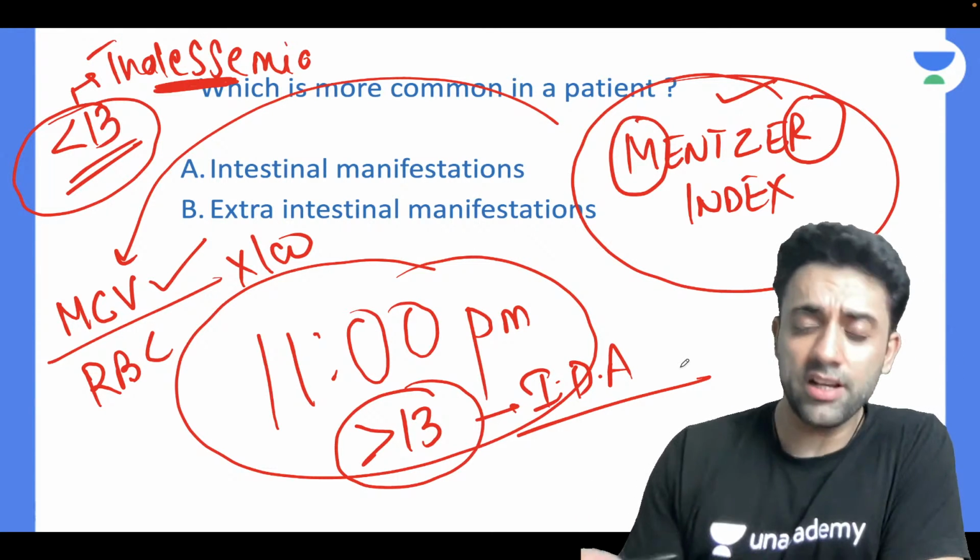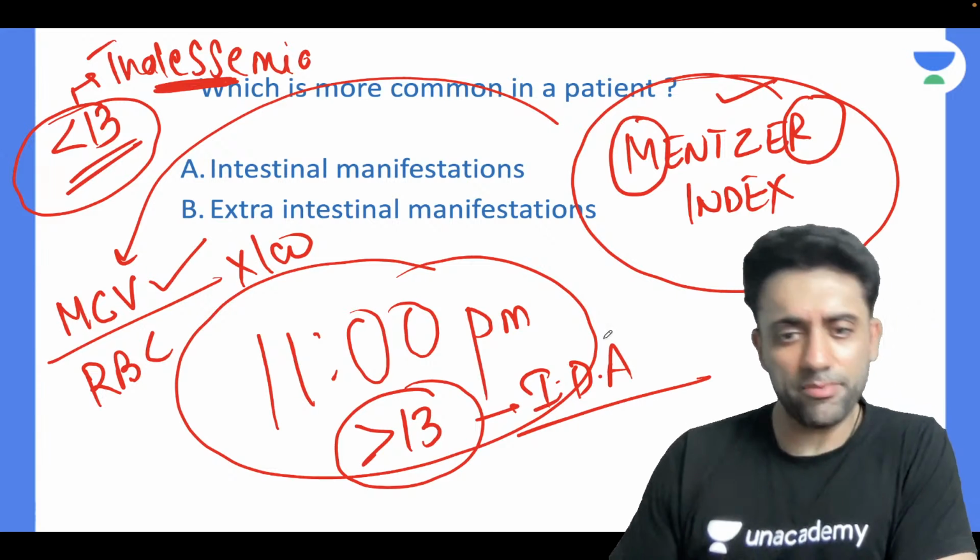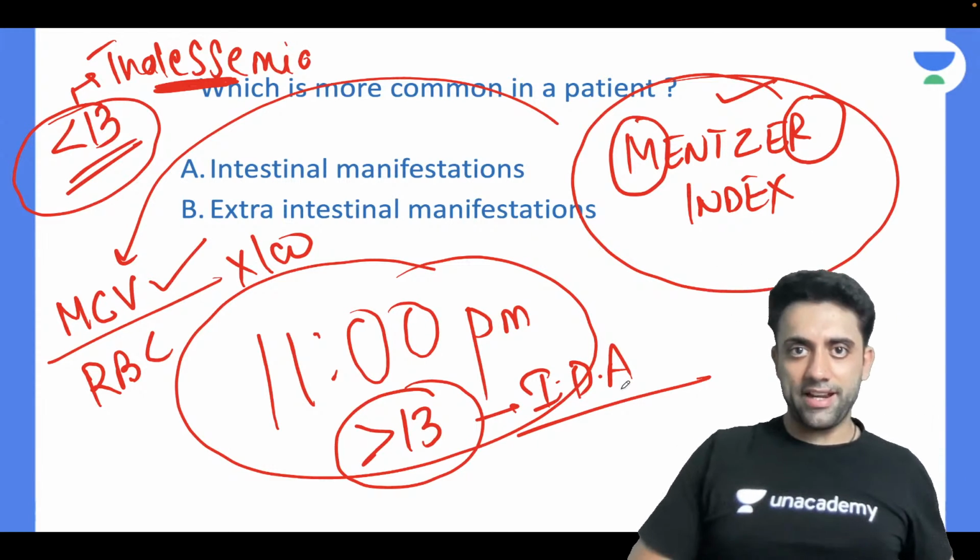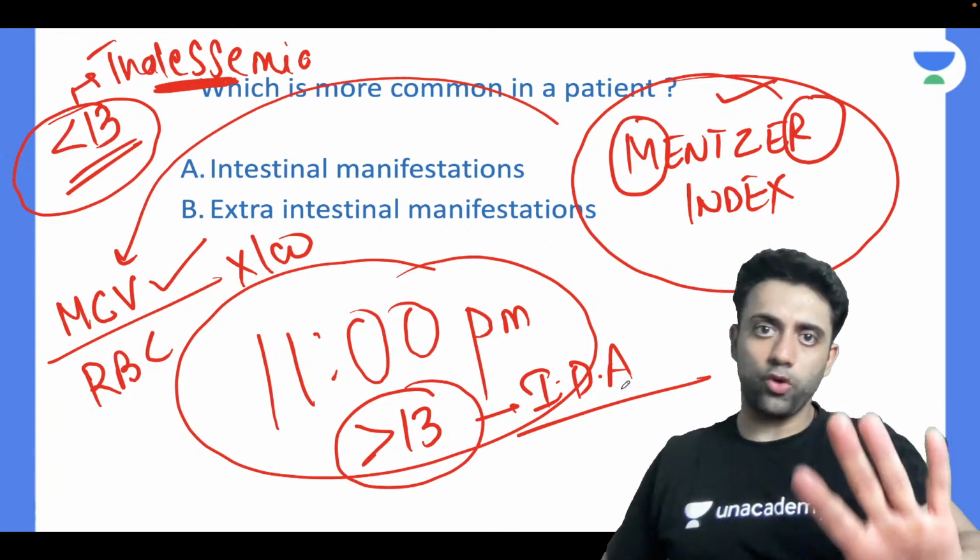That finishes this part. And yeah, can anyone please tell me how do you differentiate iron deficiency anemia from thalassemia? You told me Mentzer index.